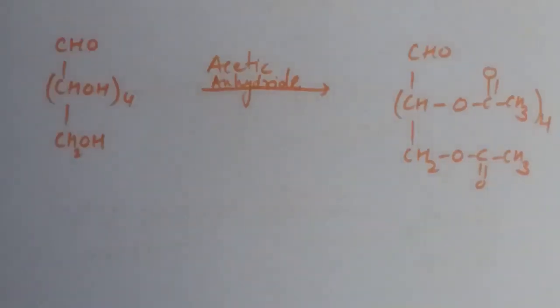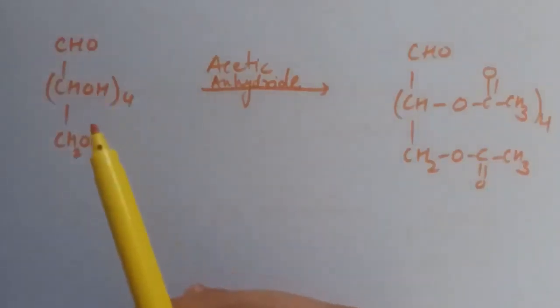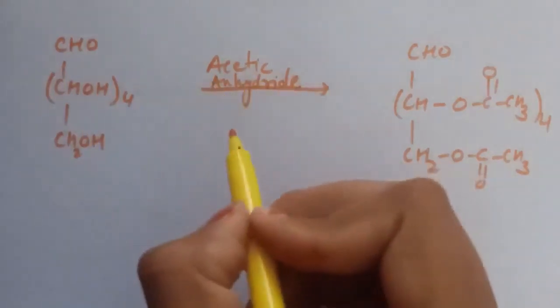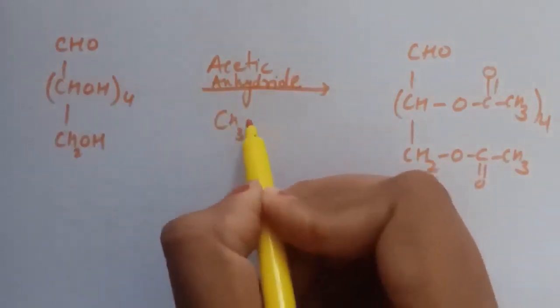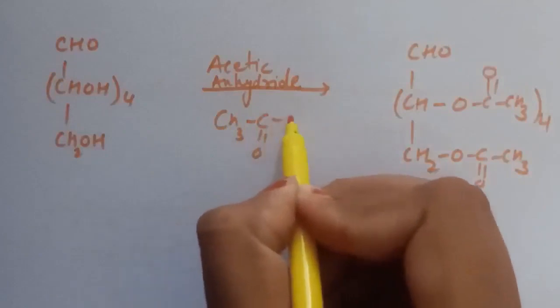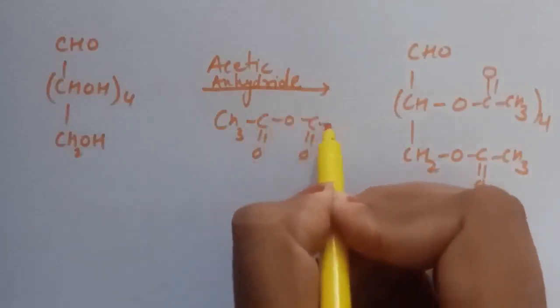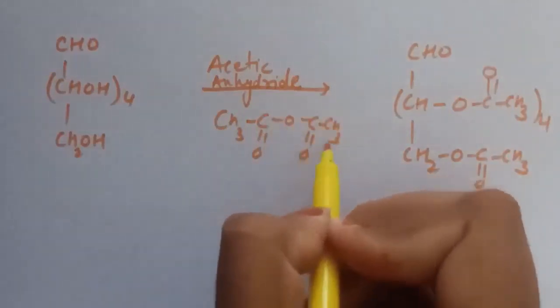Next reaction is acetylation of glucose with acetic anhydride. This is the formula for acetic anhydride, CH3CO-O-COCH3.